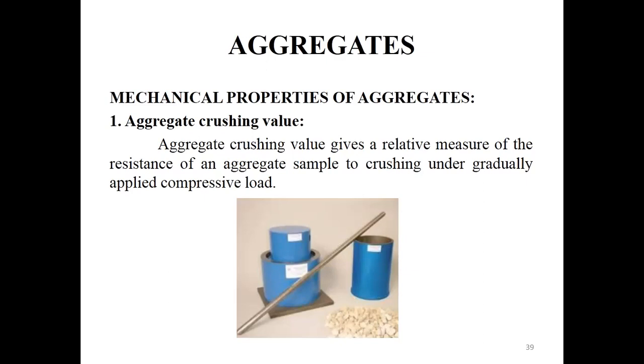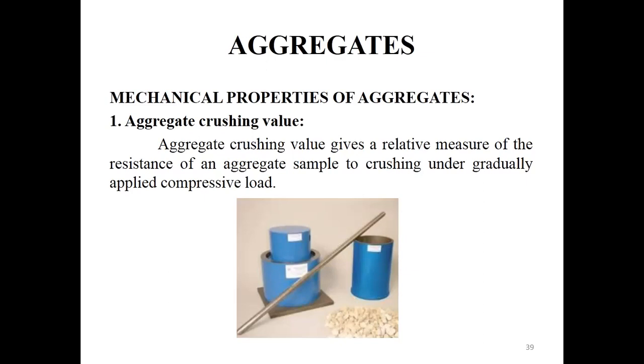So for this reason, we determine the strength of the aggregate using a sample of bulk aggregate in a standard manner. This test is known as the aggregate crushing value test. In the aggregate crushing value test, we determine the strength of the aggregate that we are using for making concrete. The aggregate crushing value is a relative measure of the resistance of an aggregate sample to crushing under gradually applied compressive load.